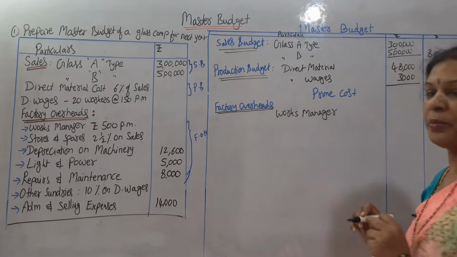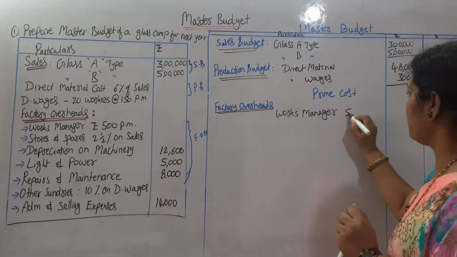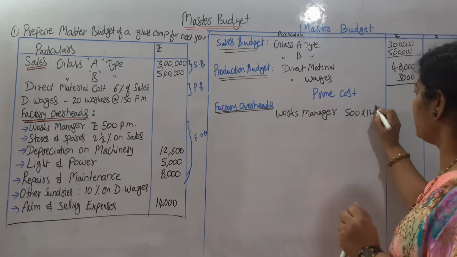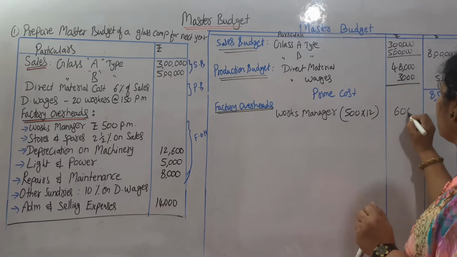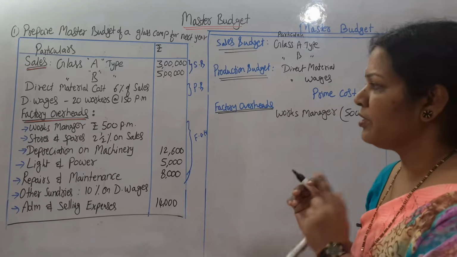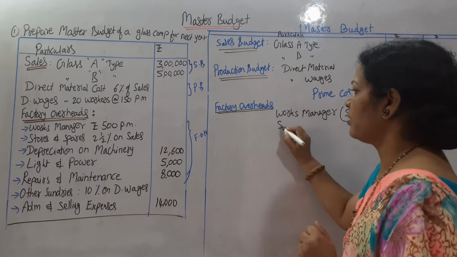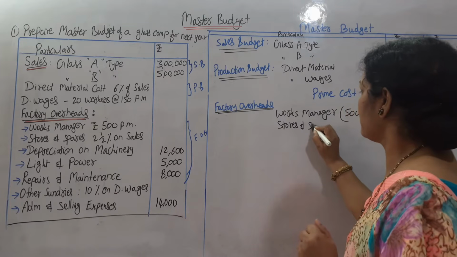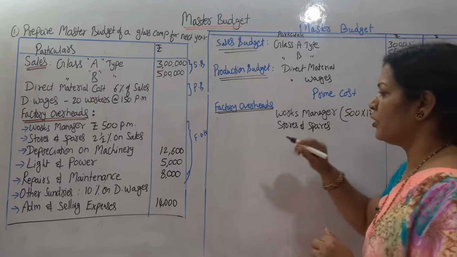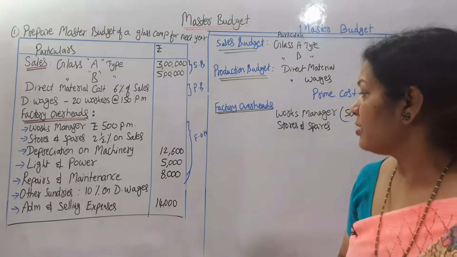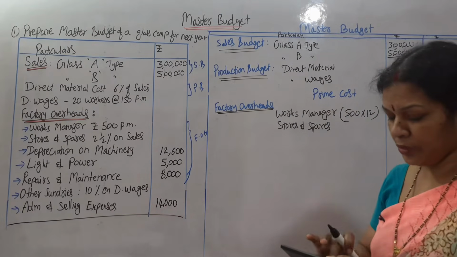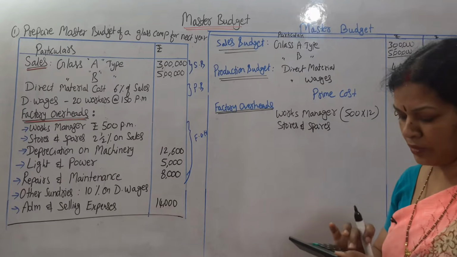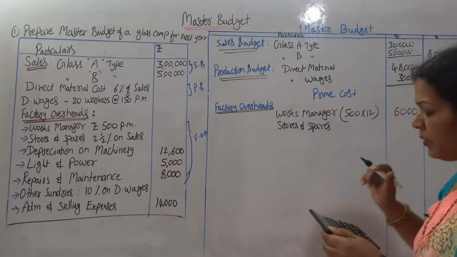Works manager, 500 per month means 500 into 12, it is 6,000. Next, stores and spares. 2.5% on sales. Sales are 8 lakh, 8 lakh into 2.5%, 20,000.